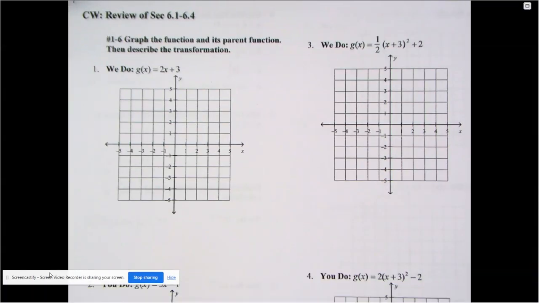So for today, we're going to be reviewing for the Unit 6 test. And we're going to start it off with section 6.1. So as usual, we'll do some problems together. You try the others on your own. That's part of your classwork there.